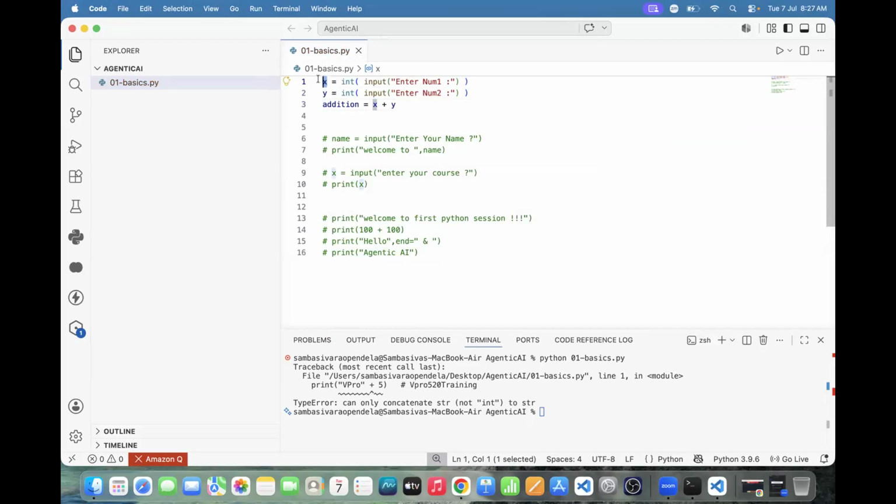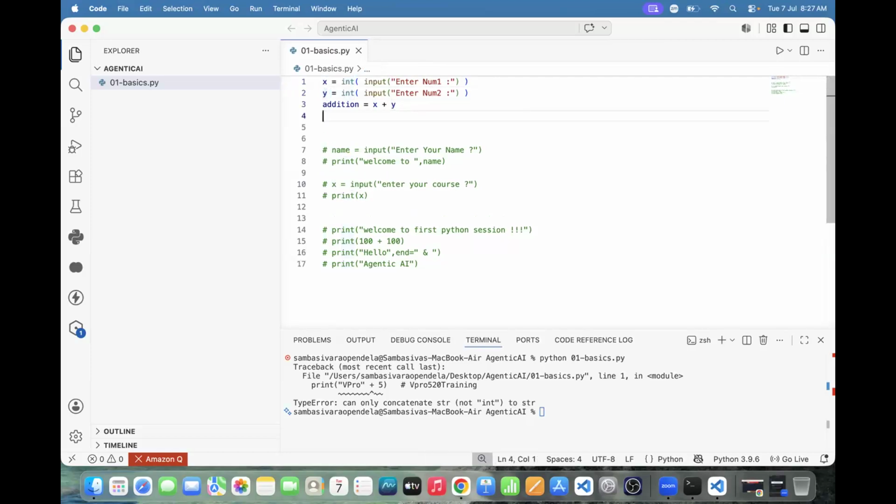Integer. And one more thing: y also, integer or string? Integer. Because of what? Because of the int function.